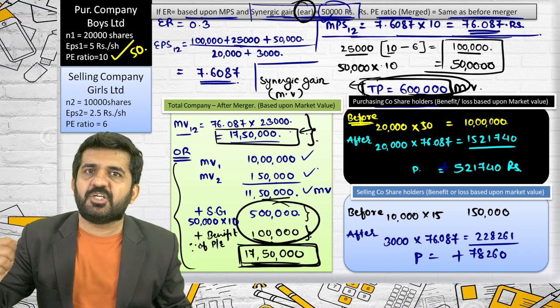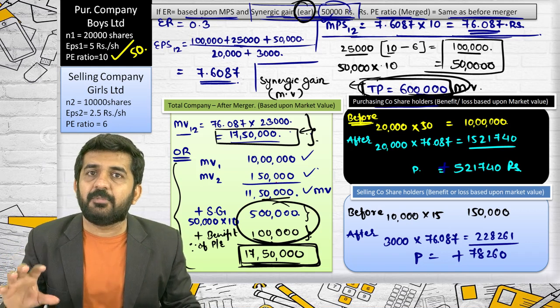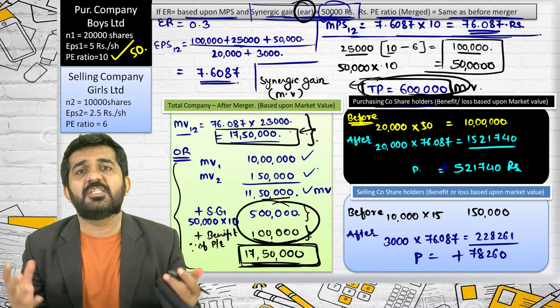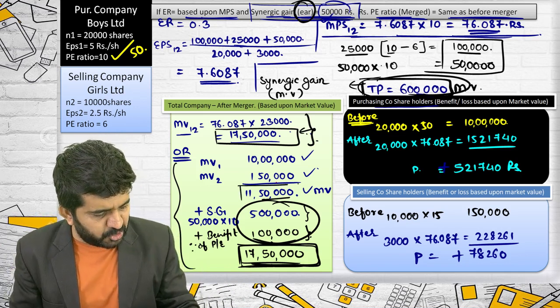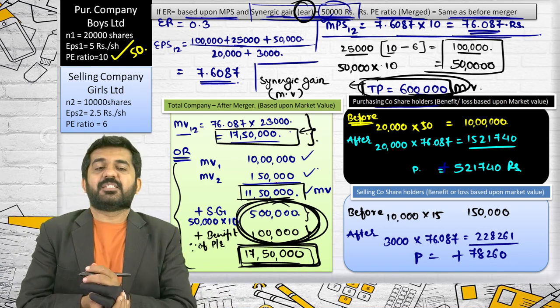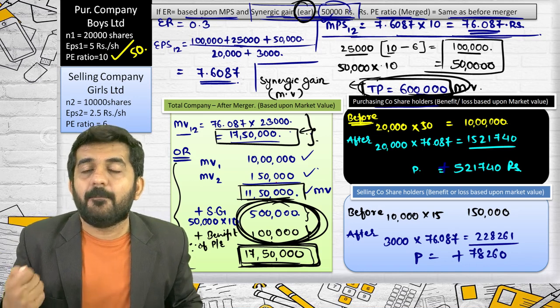Sir, so it is synergic gain multiplied by PE ratio? No. See, what is synergic gain? Synergic gain is the benefit because of merger. And believe me, this should be the market value. This difference is nothing but synergic gain in terms of market value.